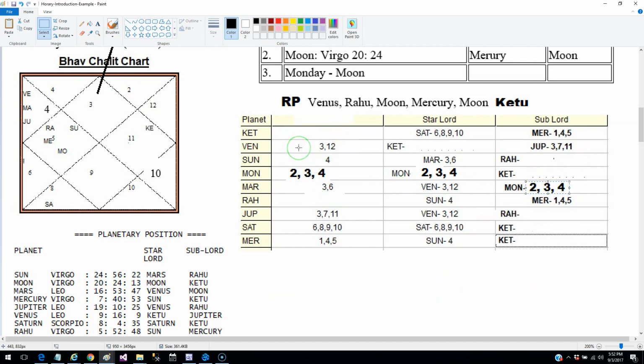But Rahu and Ketu have a special rule. Both Rahu and Ketu absorb the effect of the planet with which they are conjoined, or if they are aspected by a planet. And the third is the sign that they are occupying. So for Rahu, let's look at the rule.